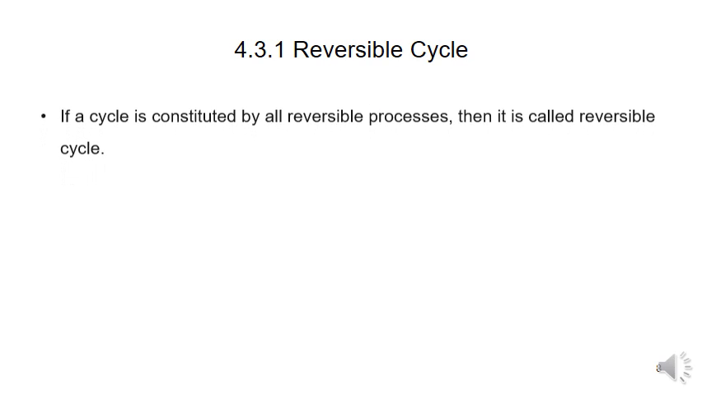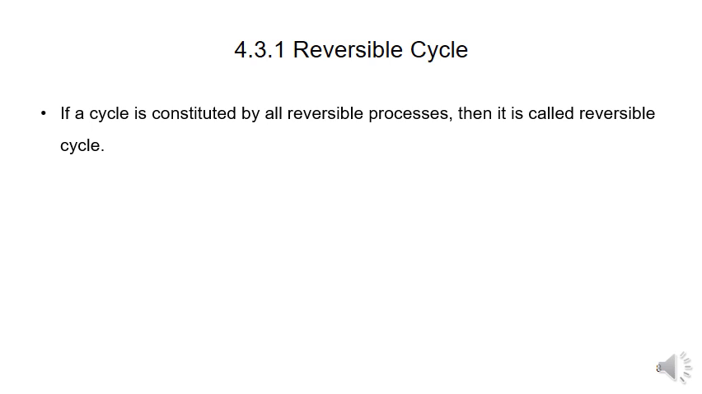Next, reversible cycle. If a cycle consists of all reversible processes, it is called a reversible cycle. We all know that for a cycle to be reversible, the processes should be both quasi-static and frictionless. The reversible process is an idealized process that cannot be attained in practice.